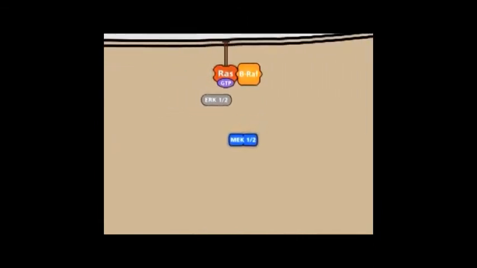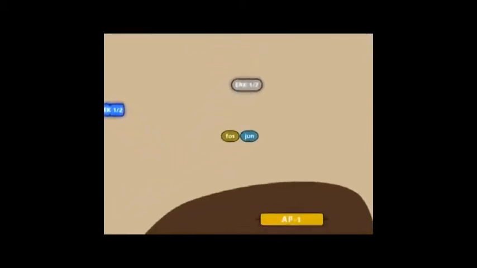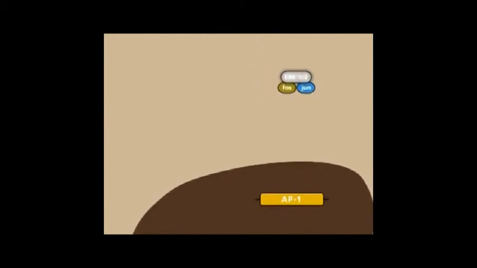Active BRAF phosphorylates and activates the kinases MEK1 and 2, which in turn phosphorylate and activate the kinases ERK1 and 2. Finally, the kinase cascade leads to the activation of transcription factors of the AP1 family. They move to the cell nucleus, where they form a heterodimer and bind to an AP1 motif of the DNA. As a direct consequence, cell proliferation is activated.